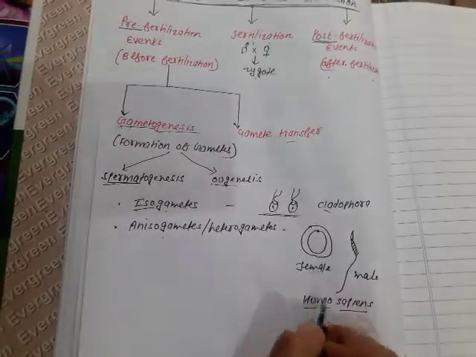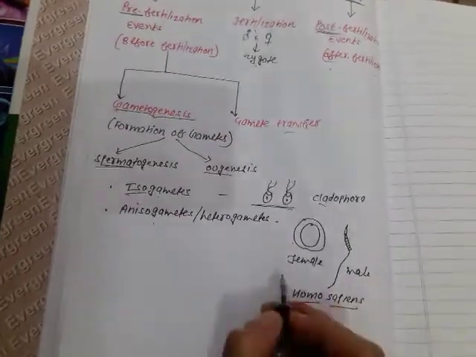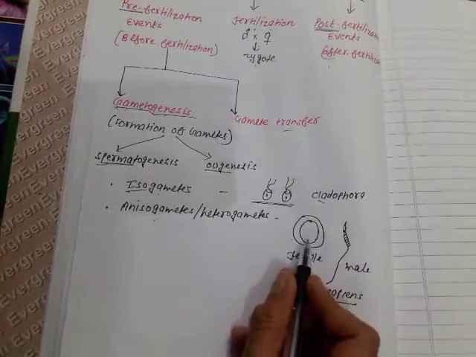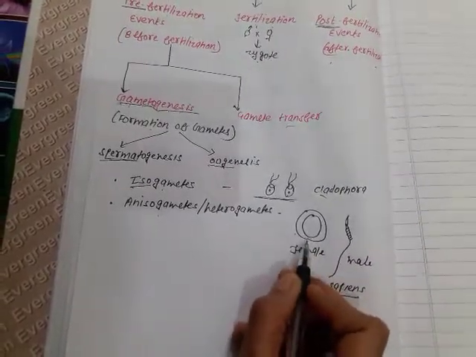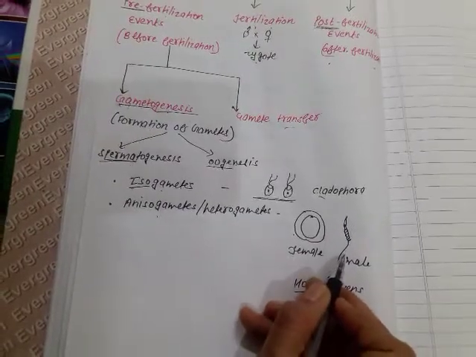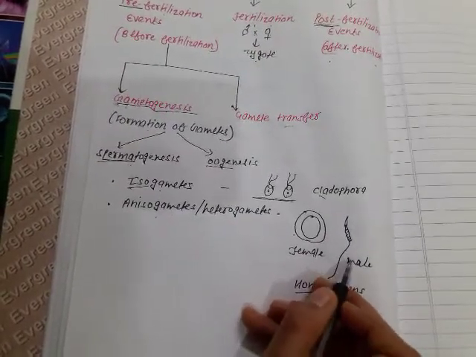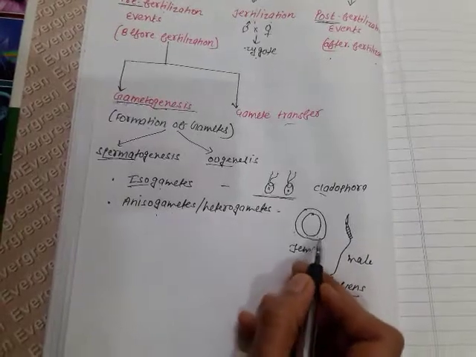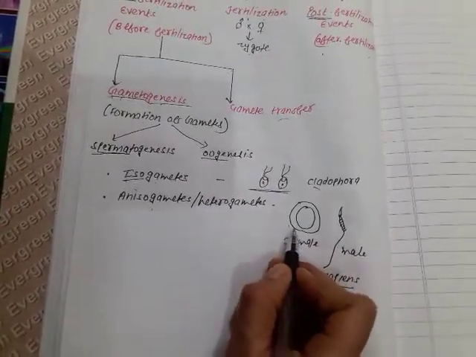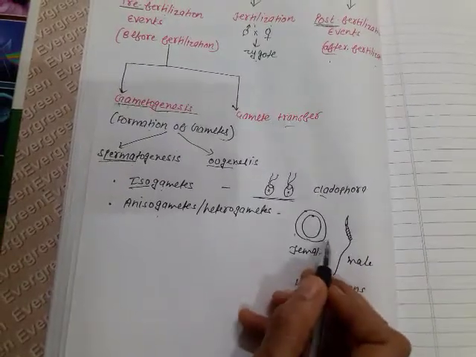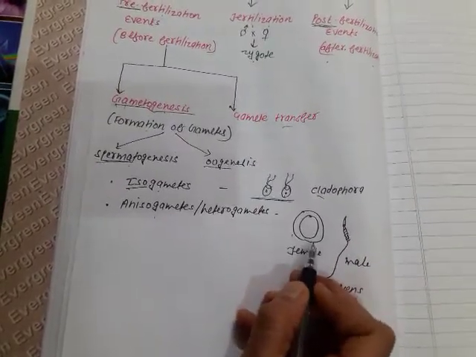For example, in human beings, Homo sapiens, the female gamete is very large and immotile, means which cannot move. However, the male gamete is small and motile. We can easily find out that this one is the male gamete and this one is the female gamete. So these are called anisogametes.